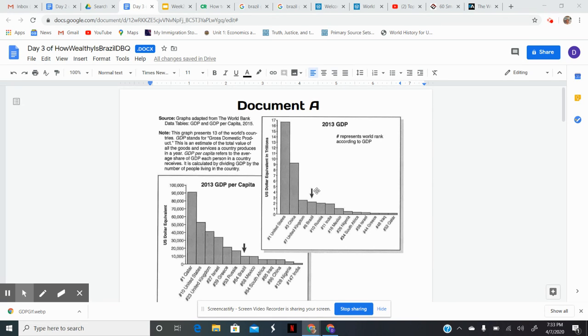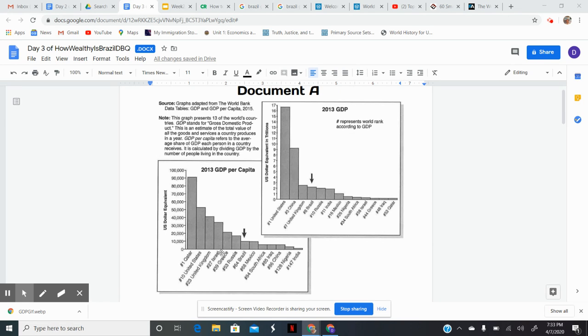Okay. This graph is showing us the GDP per capita. What this means is the average amount of money each person in the country receives. So if we look down here at Brazil, you can see that they're just above $10,000 per person. Okay, so that's the difference between the GDP and the GDP per capita. This is per person. This is as a country, GDP.